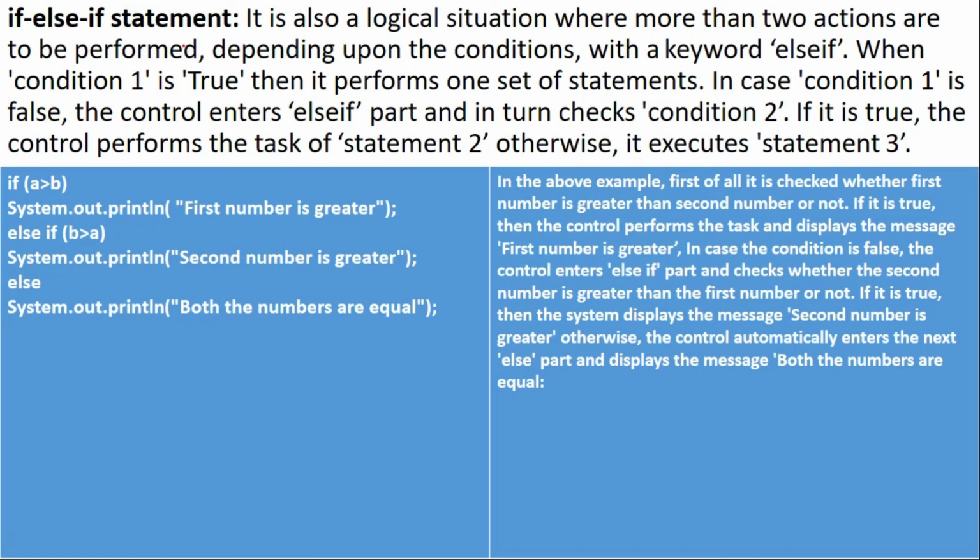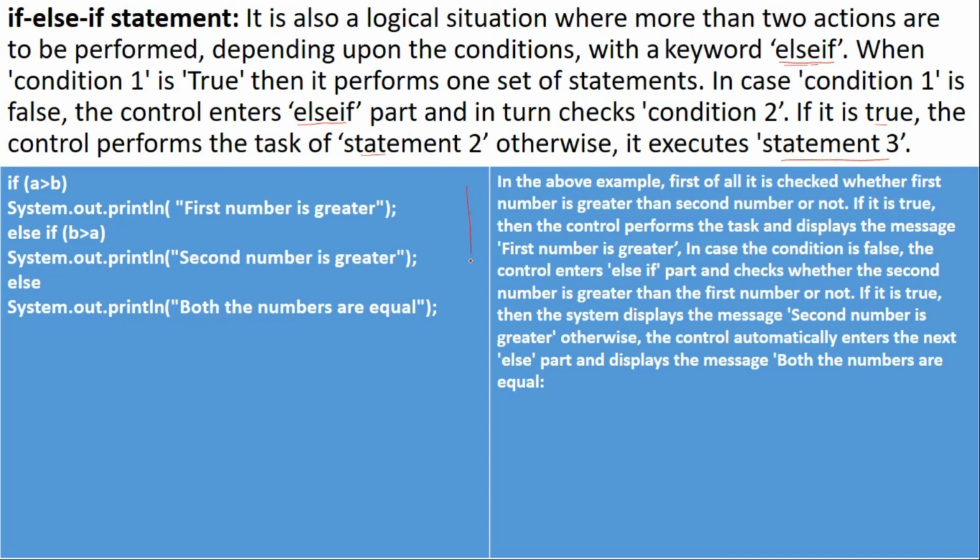The if else if statement. It is also a logical situation where more than two actions are to be performed depending upon the conditions, with the keyword else if. When condition 1 is true, it performs one set of statements. In case condition 1 is false, the control enters the else if part and in turn checks condition 2. If it is true, the control performs the task of statement 2, otherwise it executes statement 3.